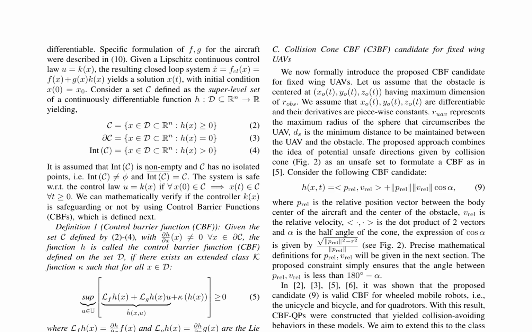The collision cone control barrier function, C3BF, approach is introduced, which combines the idea of potential unsafe directions given by collision cones as an unsafe set to formulate a CBF. The CBF candidate is defined as a function of the relative position vector between the body center of the aircraft and the center of the obstacle, the relative velocity, and the half angle of the cone. It is shown that this candidate is a valid CBF for fixed-wing UAVs, and its application is demonstrated through simulation